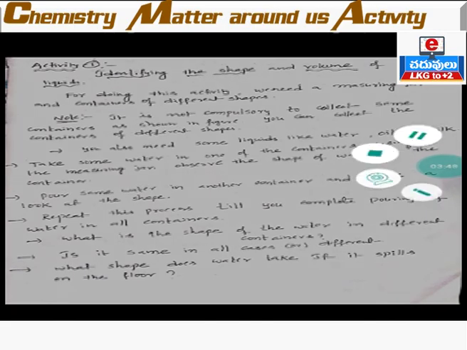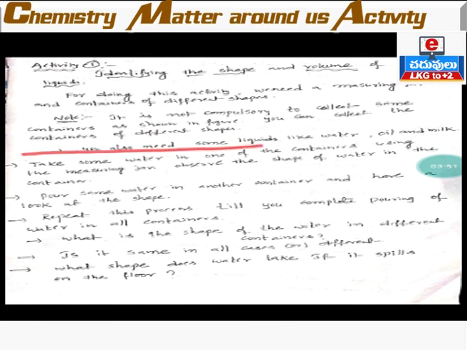Clear? Now, you also need some liquids like water, oil and milk. These are the liquids. Water is liquid, oil is liquid, milk is liquid. Now we are identifying the shape and volume of the liquids with the help of this activity. So we have collected measuring jar and containers of different shape and some liquids like water, oil and milk. Now we are doing the activity. Take one of the containers and take some water. Take few ml of water with the help of measuring jar and pour it in one of the containers.